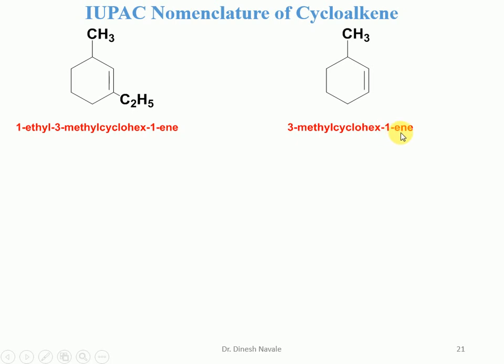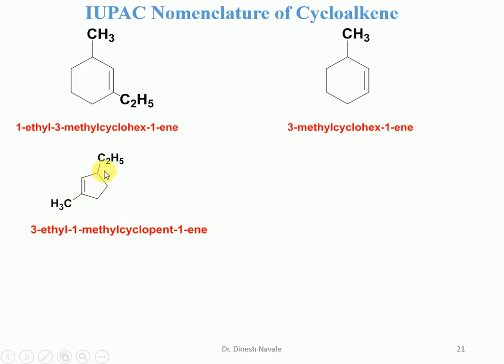In case of the 1-ene, we can normally write the 1, or we can leave it out. Both are possible. For this molecule, 2 substituents are there. The olefin should be given the lowest possible number, then the substituent should be given the lowest possible number. It is a 5 carbon atom chain, so it is going to become a pentene, and it is cyclic, so it is a cyclopentene.